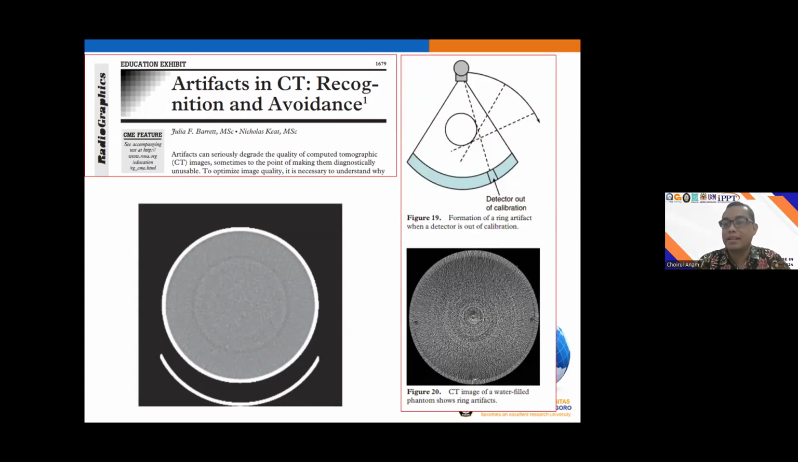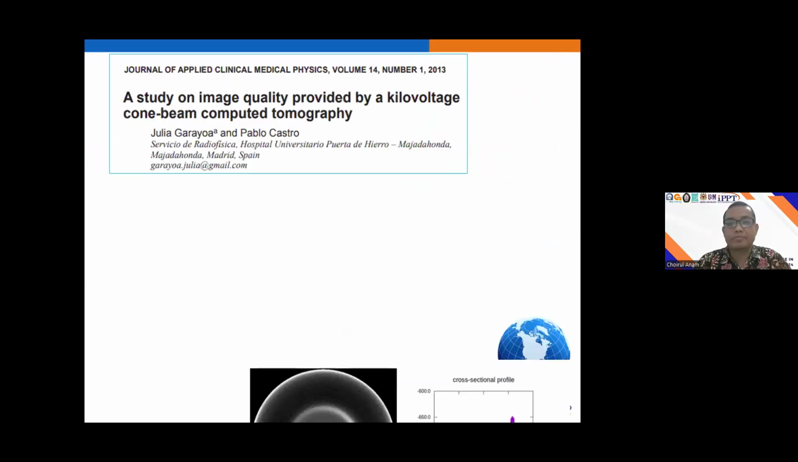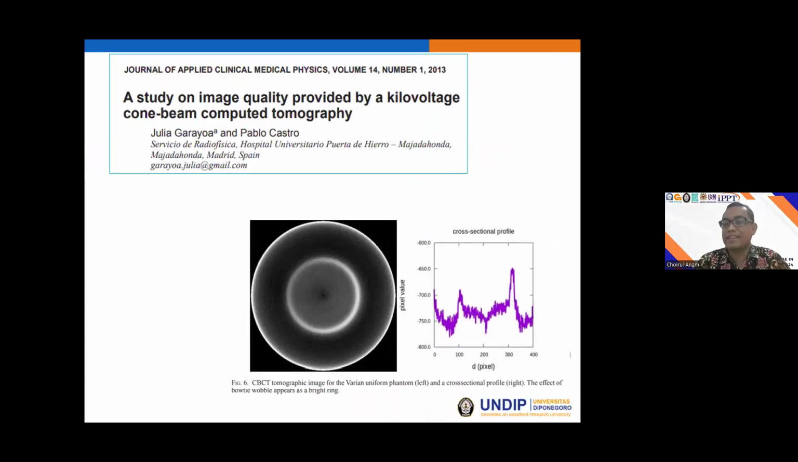And this is an example of the ring artifact existing in our image. And this is a very severe ring artifact existing in our image. By using the CT number uniformity, this artifact will be detected, and if the CT number uniformity is out of the tolerance level, then replacement or refinement should be done.